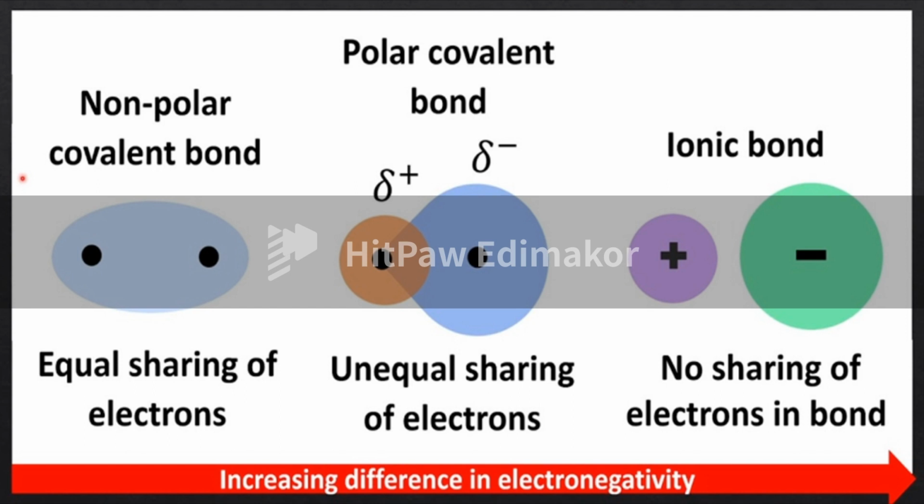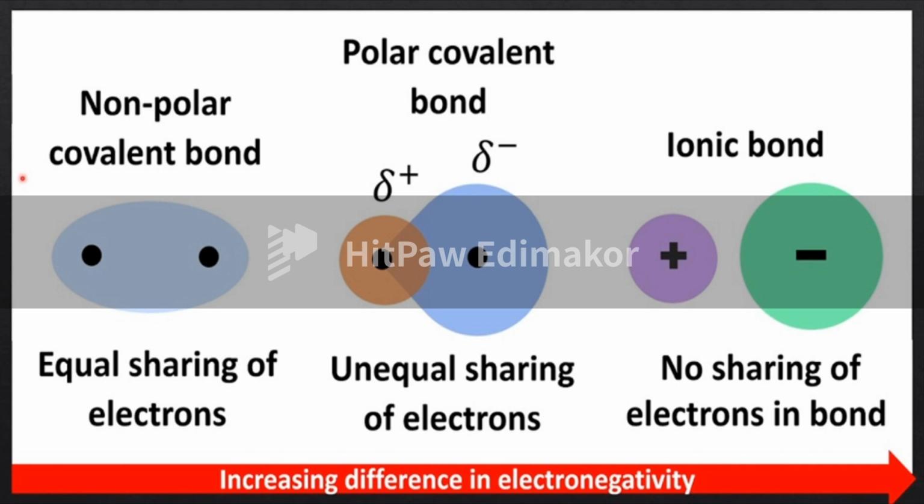Polarity is nothing but the development of a small positive charge and a small negative charge due to the unequal sharing of electrons. There is an equal sharing of electrons in the case of a non-polar covalent bond. There is an unequal sharing of electrons in the polar one.